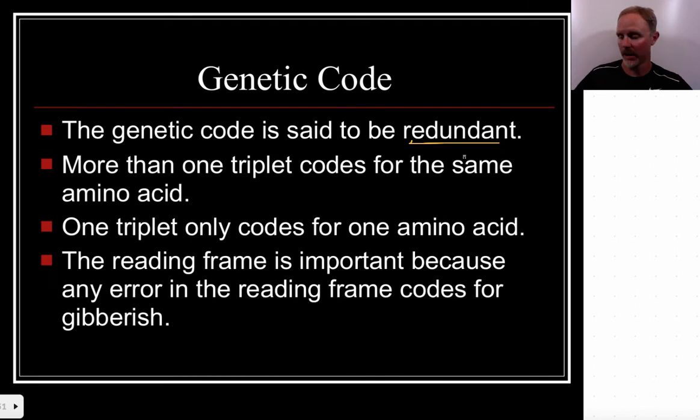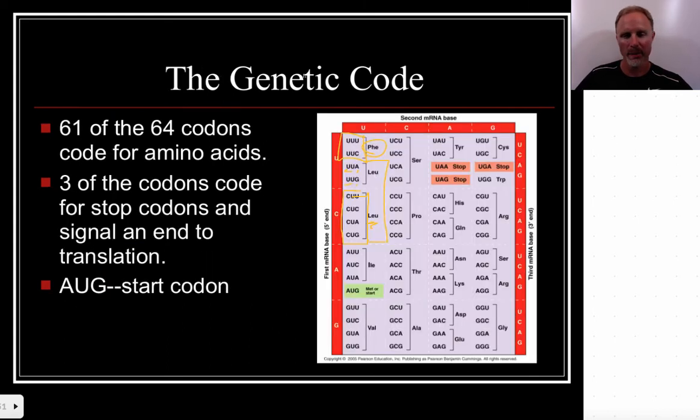Okay, and then really only one triplet, though. Only one triplet is going to code for any amino acid. So in other words, if we back up here, UUU is always going to code for phenylalanine. It's never going to code for any of these other amino acids.